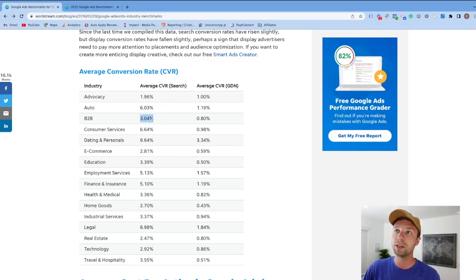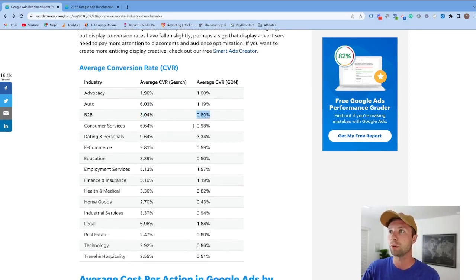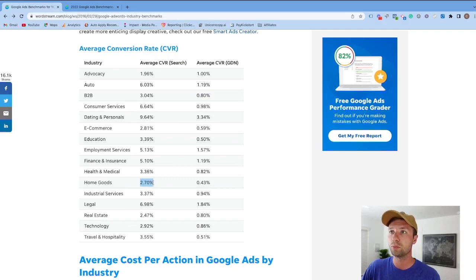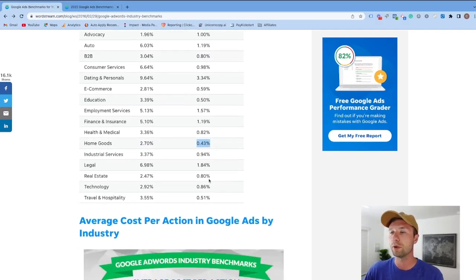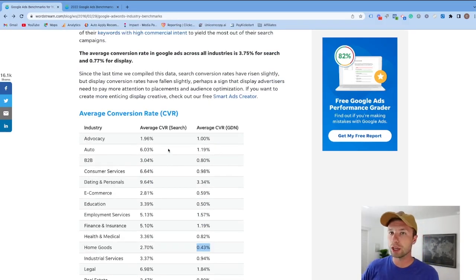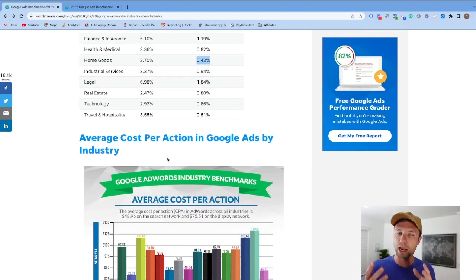B2B software, this is a really helpful one. 3% is what you're looking at, and for the display network, 0.08. Home goods, 2.7, and 4.3. And now we move on to the average cost. They label this the average cost per action by industry.